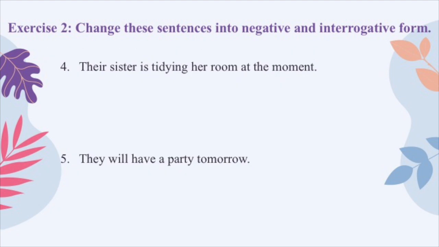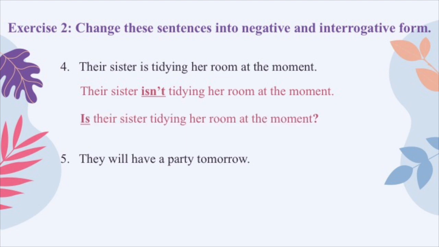Number 4. Their sister is tidying her room at the moment. This one, present continuous, is used, right? So the negative form of present continuous, we just need to add not after the verb to be. So we write, their sister isn't tidying her room at the moment. And to create a question, we just need to move the verb to be is in front of the subject, their sister. So we will have, is their sister tidying her room at the moment?